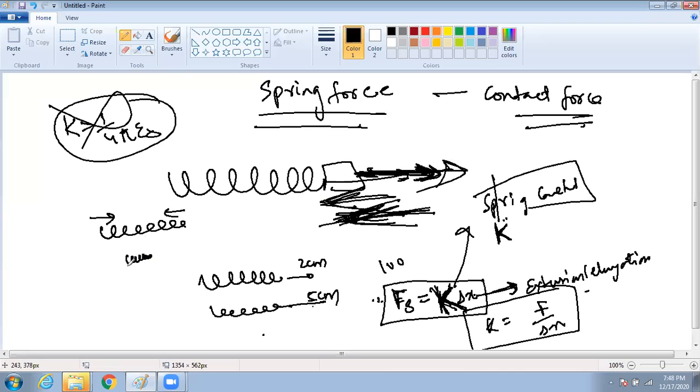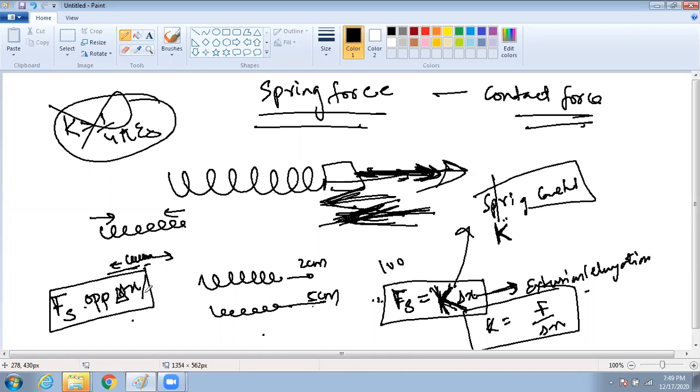If I compress it, the spring will become small, and then the spring force will be opposite. It will come back again to the original position. So remember, the spring force is always opposite to the change, extension or compression. Clear?